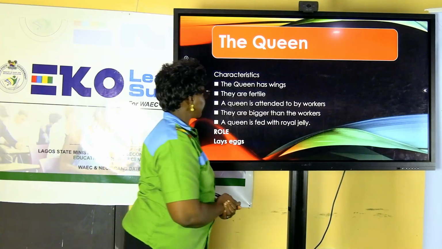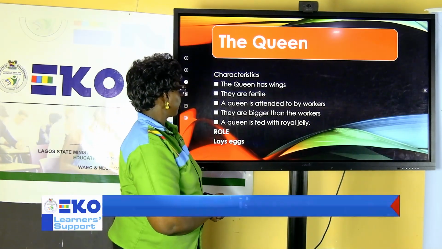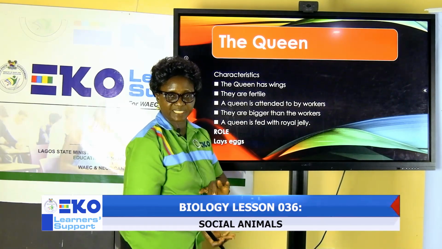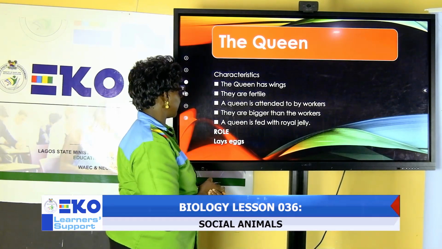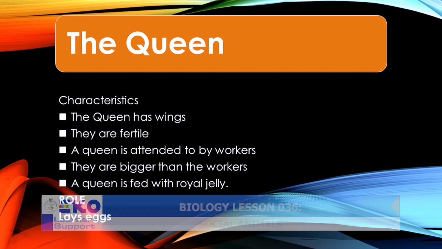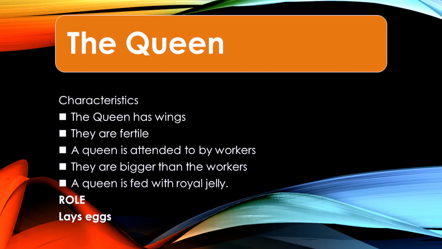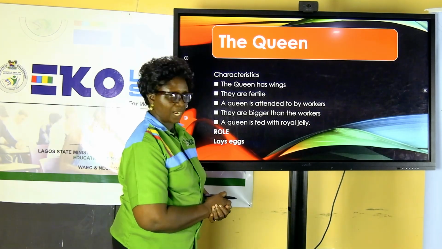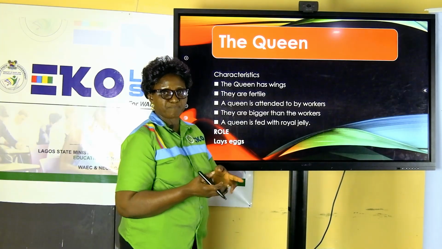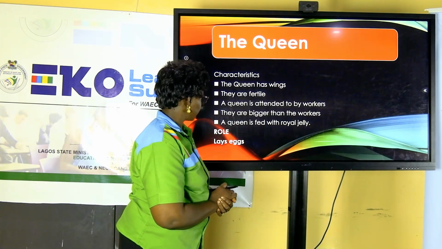We move on to look at the queen. The queen equally possesses wings. Meaning the drone and the queen, both of them possess wings. They are fertile. Queens are fertile. They reproduce. Workers are to work. Meaning what? If you compare the drone and the queen, their sizes, they are bigger than the workers.